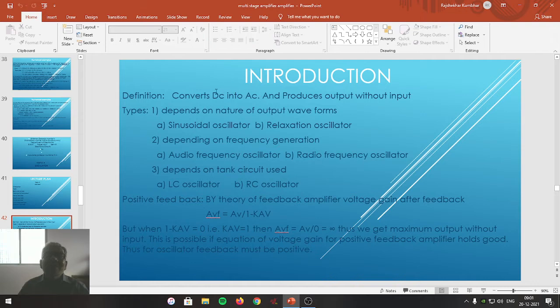Here any frequency of alternating current output can be obtained, but it converts DC into AC. Its other definition is that it is an electronic circuit that produces output without any input. Even though no input is provided to such an oscillator circuit, it produces the maximum output. How? We have just seen it in feedback amplifiers.